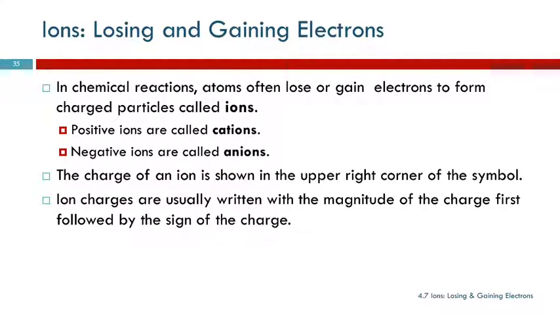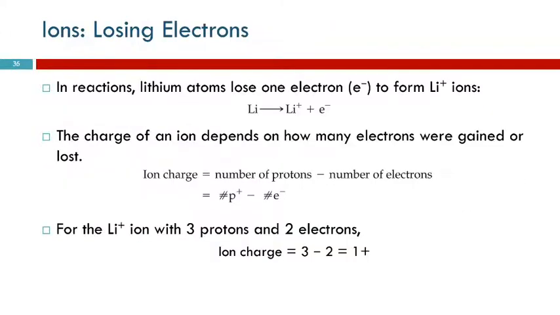So when we have an ion, we have a charge. And we show that charge as a superscript on the upper right side of the element symbol. When we write ion charges, we do it a little differently than exponents in math, because we don't want them to be mistaken for exponents. So we write the magnitude of the charge first and the sign afterwards.